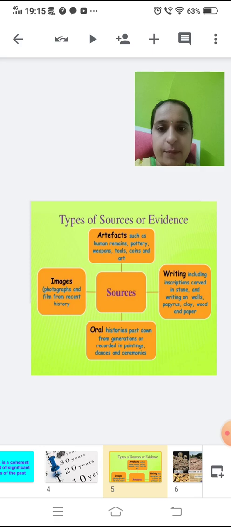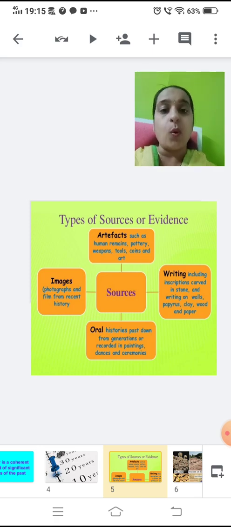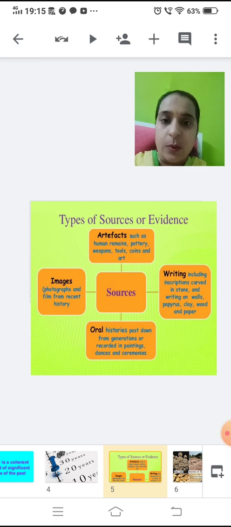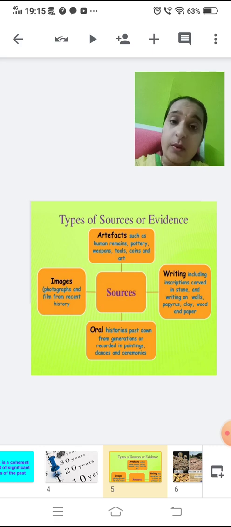Sources of history are divided into oral sources, written sources, and material sources. Now oral sources could be in the form of songs, telling of stories. These are the oral sources. Written sources are inscriptions in stone. It could be the cave paintings, then something written on paper or wood. These are your written sources.